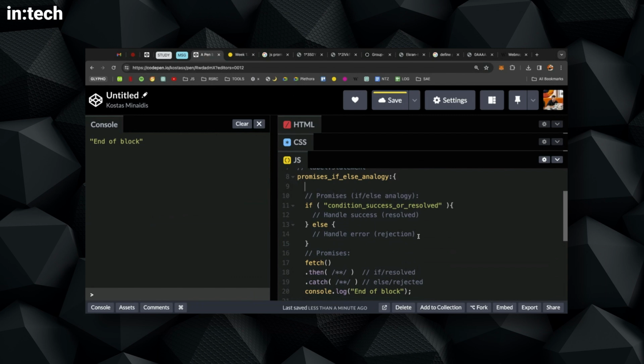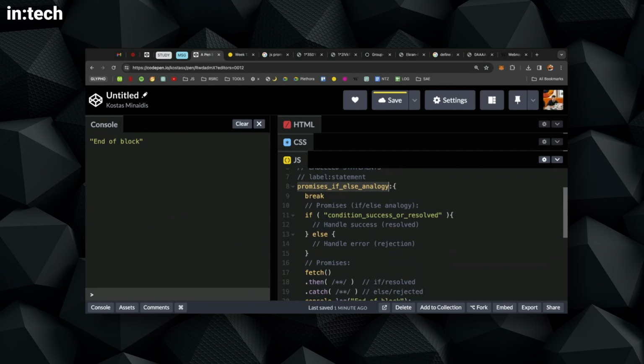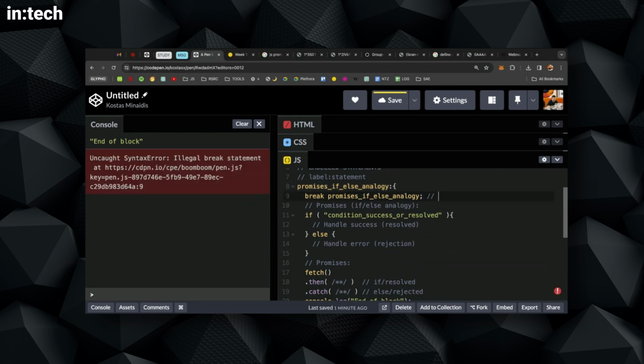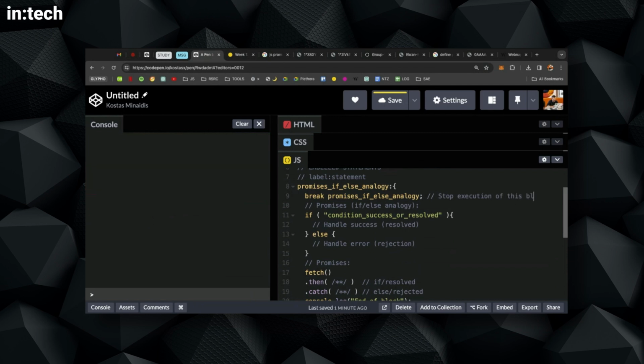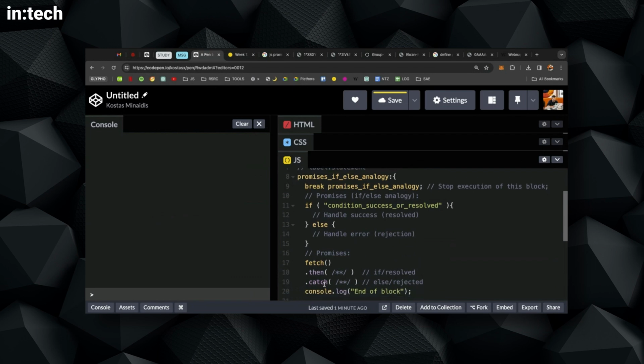Now, I can use a statement called break with the label, and this will stop execution of this block. So this is like putting the brakes and saying, okay, don't execute the rest of the code, just break here, just go elsewhere. In this case, I'm using the break to stop this code from executing because I'm going to another example, and I don't want this code to be run again and again while we're seeing something different.